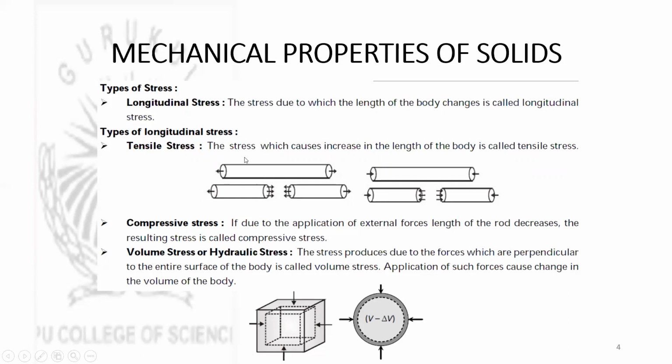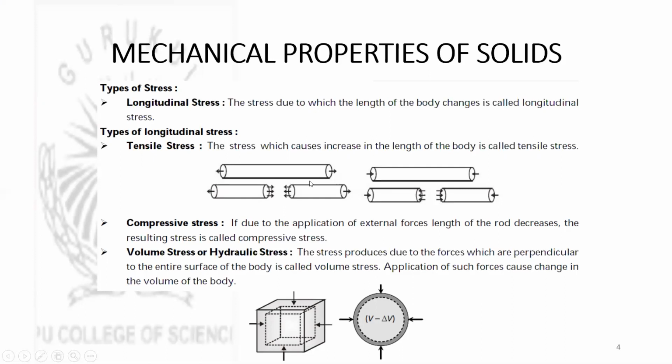First, tensile stress. The stress which causes an increase in the length of the body is called tensile stress. So due to the deforming force applied, if the length of the body is increasing, then the stress is known as tensile stress. If the deforming force is decreasing the length of the body, then that kind of stress is called compressive stress. And diagrammatically, we can show the action of such forces like this.